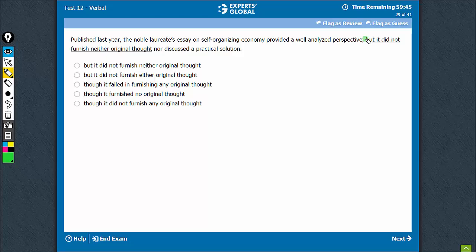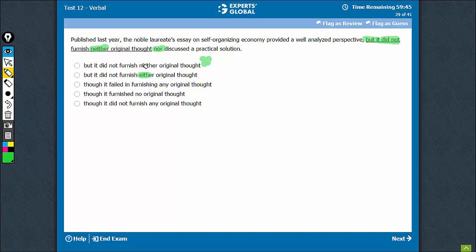But it did not furnish, did not has already come, and then using neither with it, nor with it, would be quite awkward as well as redundant. It did not furnish either original thought nor. So see, nor has come here, so either cannot come. There has to be a neither.